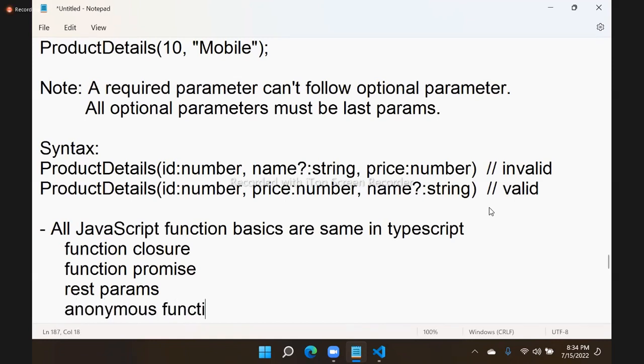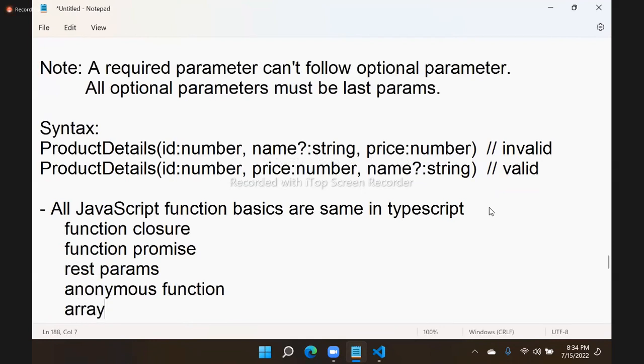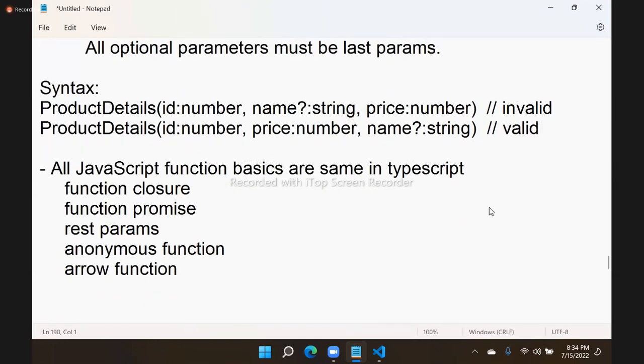Anonymous functions. You know about arrow functions, am I right? Arrow functions, all these are the same. No change. That means everything else you learned about functions is the same. Only the return type, data type, and optional parameters are the changes in functions in TypeScript, right? So that is all the language basics.